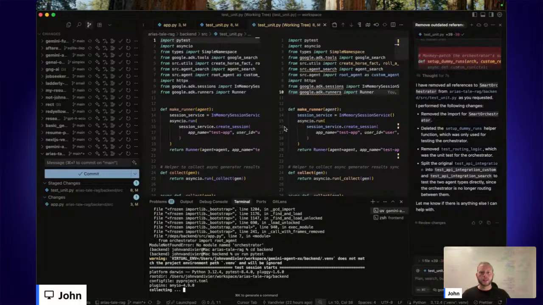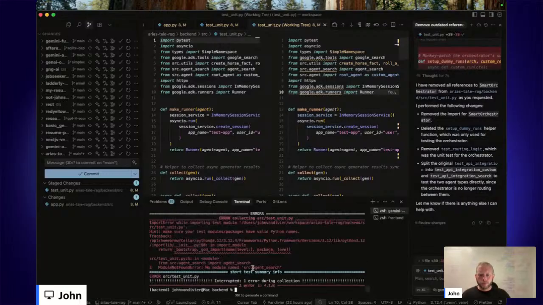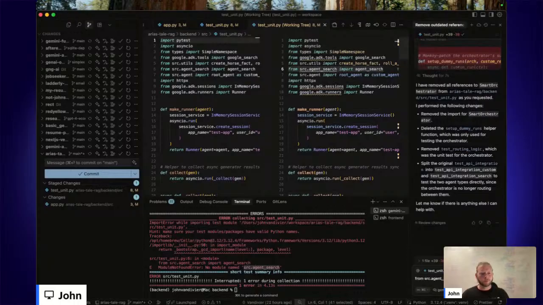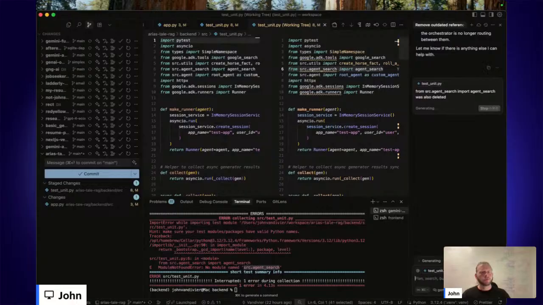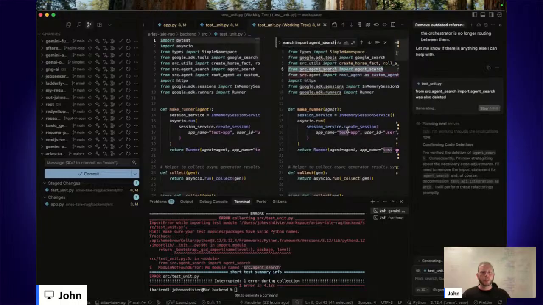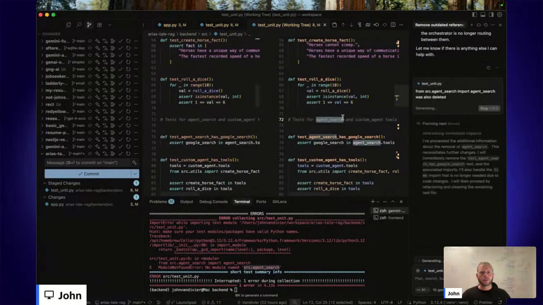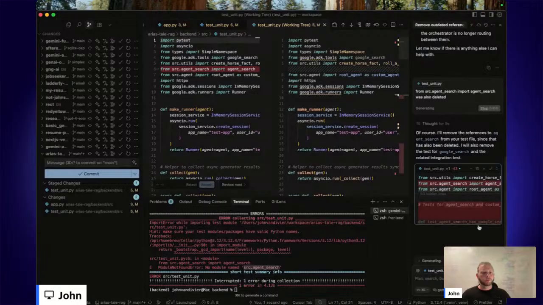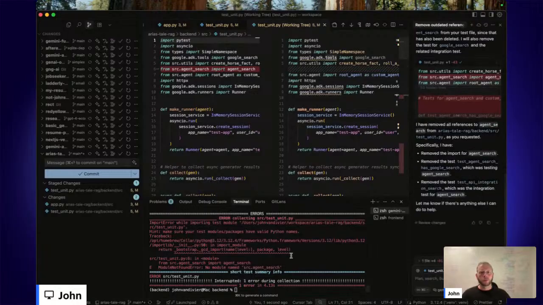Okay, so I'll UV run PyTest, and this will run this test unit file. Okay, no module named source agent search. That's right. This was also deleted. So I'm expecting that it will delete this and probably this unit test. Okay, we don't need the Google search tool anymore. The root agent is not used. I'll comment that instead of deleting it.